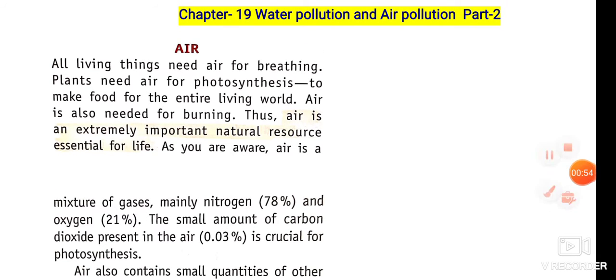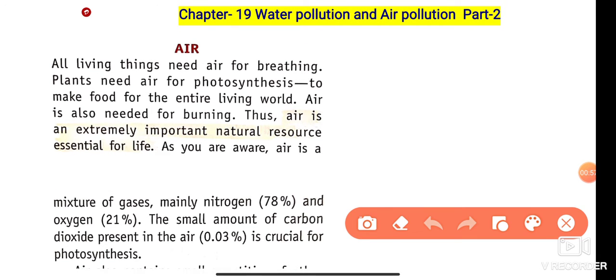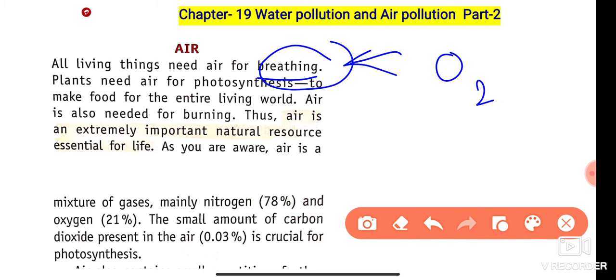Let's understand this one section. We know that all living things need air for breathing. हम जानते हैं कि जितने भी living things हैं they need air for breathing. So which gas do they need for breathing? Oxygen is needed mainly for breathing purposes.